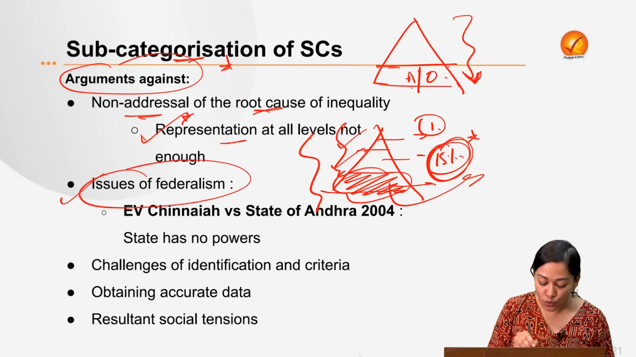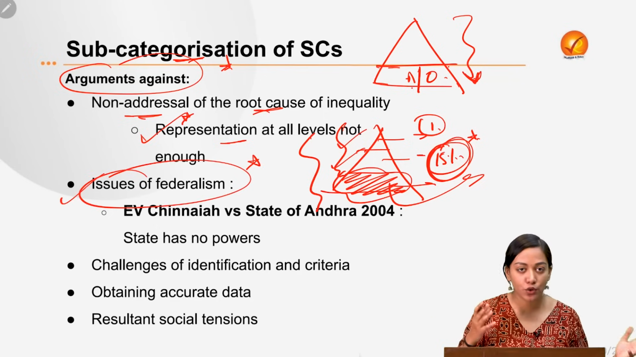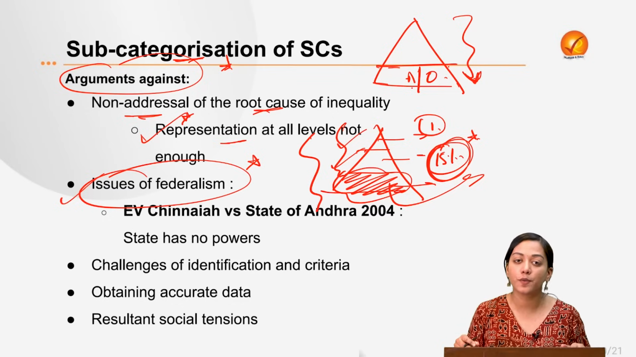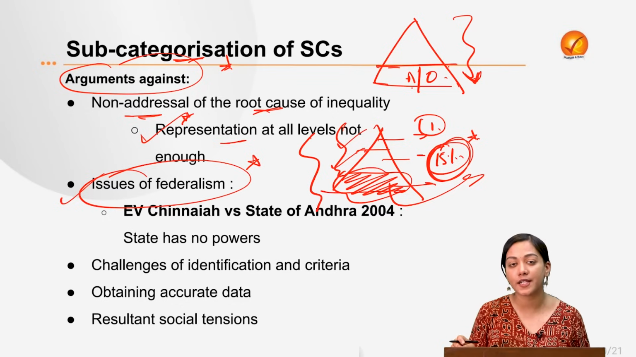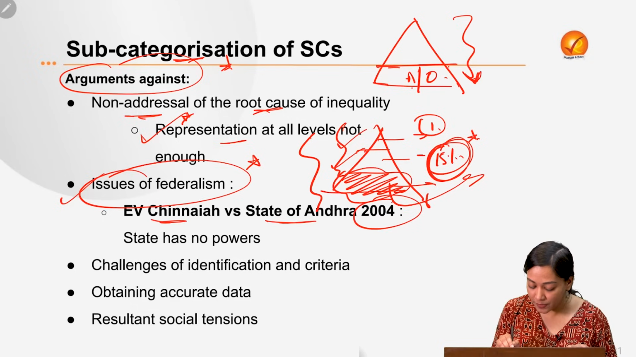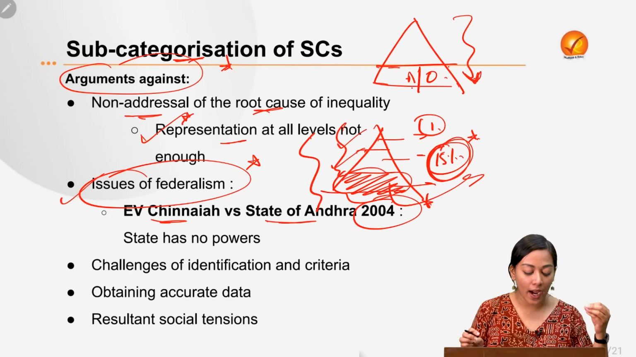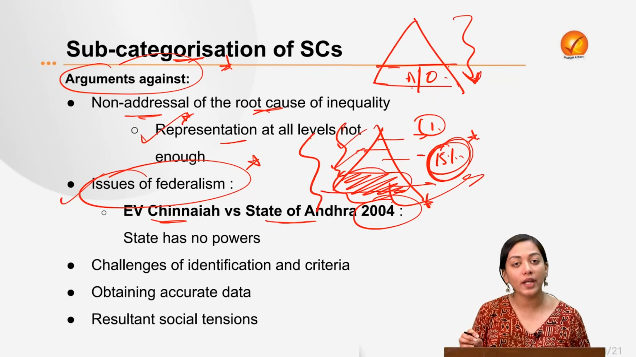Then there are issues of federalism as well. Who will do the subcategorization? Ideally, state should do. State have the best knowledge of who needs to be subcategorized, but it's not in the hands of state. So in E.V. Chinnaiah versus State of Andhra case, Supreme Court held that state has got no powers to delimit or to identify the subcategorization. It can only be done by the Parliament and the President of India.